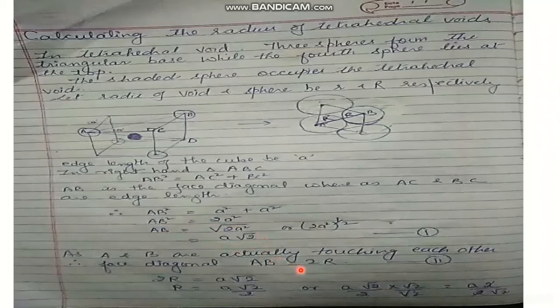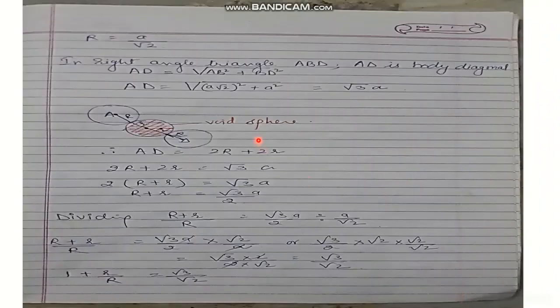Actually, A and B are touching each other, therefore AB is also 2R. So I can write here 2R is equal to A under root 2. So R is equal to A under root 2 by 2. So here the value of R is A under root 2 by 2.